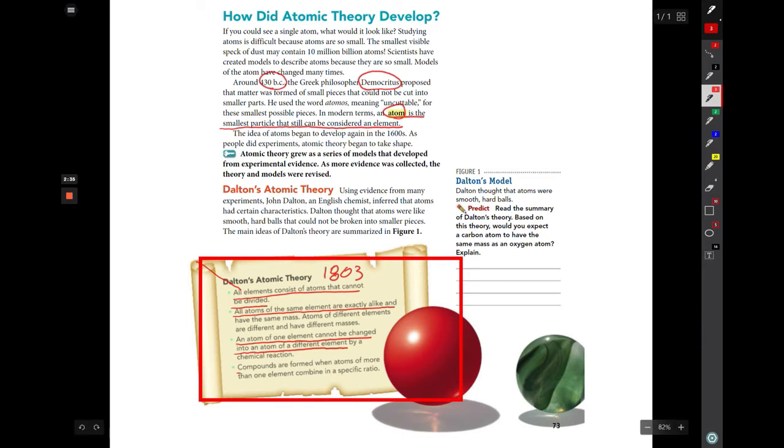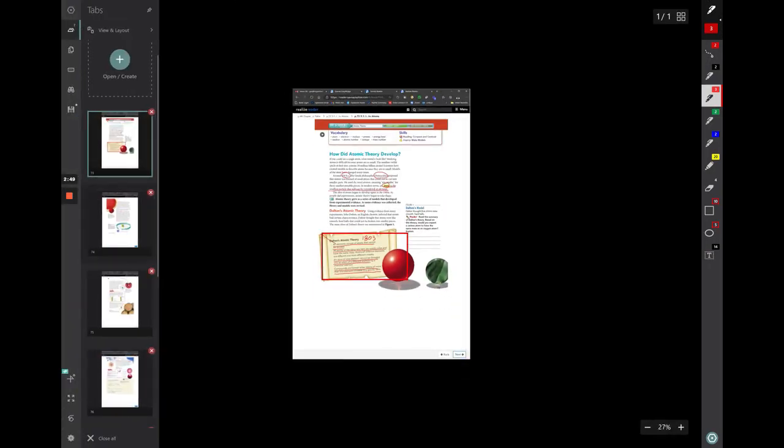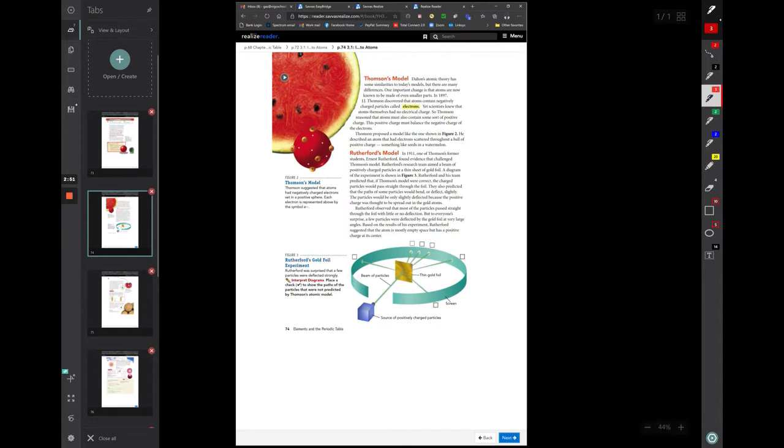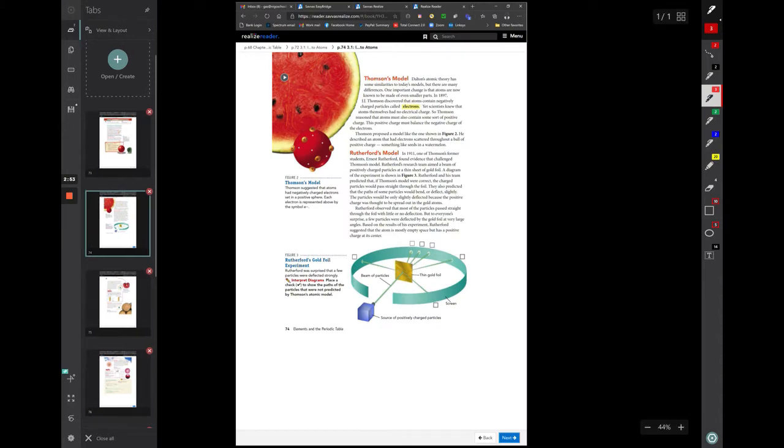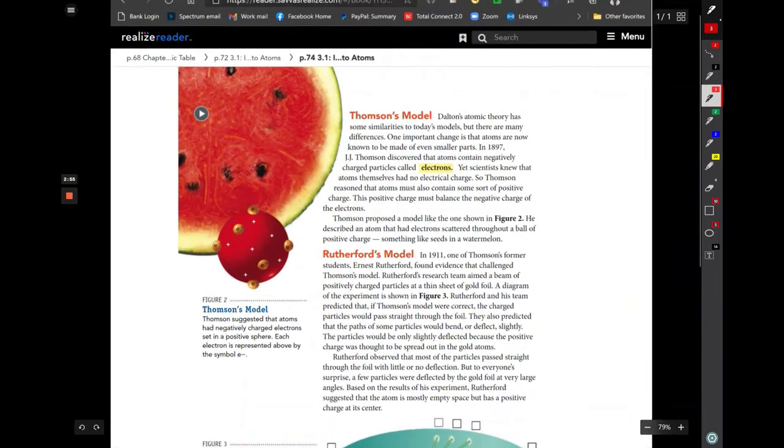And compounds form when atoms of more than one element combine in a specific ratio. Those were his ideas back in 1803, and those still hold true for today. The idea was further expanded upon.